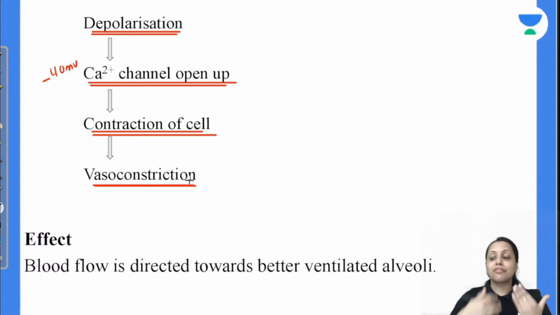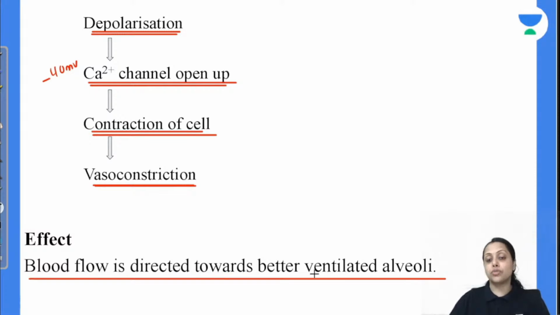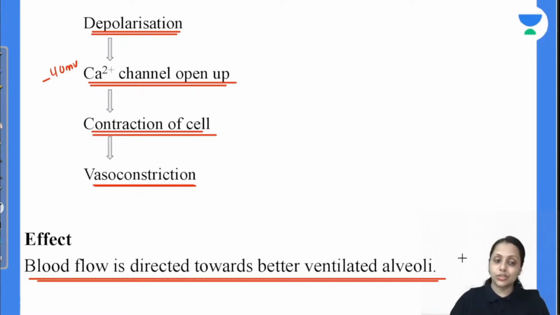Now coming to the significance, क्या significance है hypoxia induced vasoconstriction in lung? तो blood flow is directed toward a better ventilated alveoli. Poorly ventilated alveoli में क्या होगा, vessel constrict हो जाएगा, blood flow redirect होगा towards the better ventilated alveoli. Is this clear?